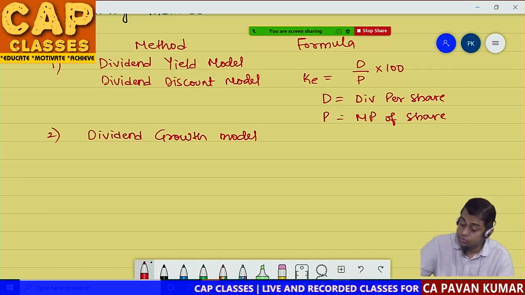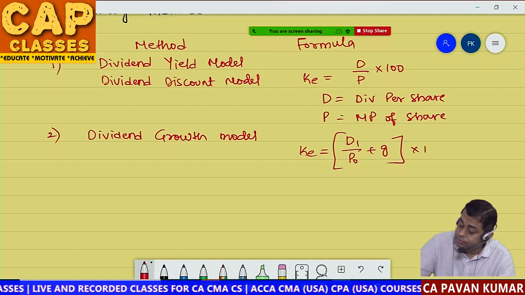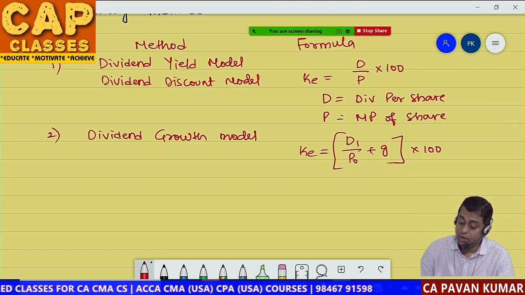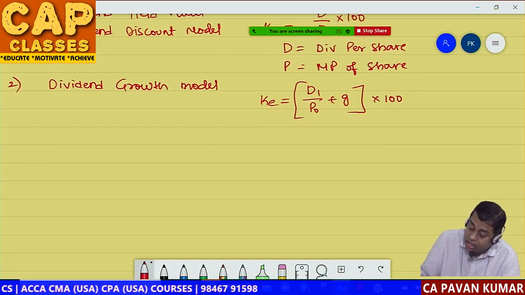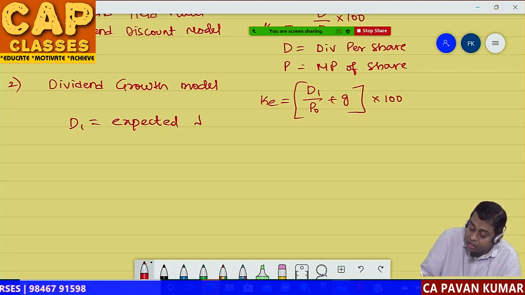KE is equal to D1 by P0 plus G into 100, where D1 is equal to expected dividend of next year.